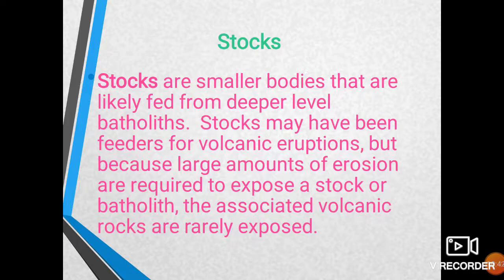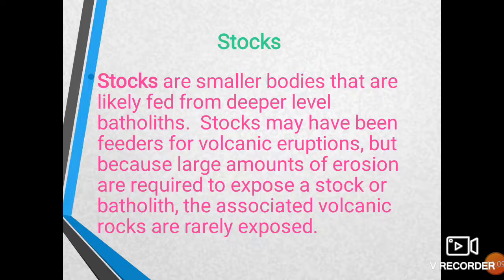This wear and tear has to be on a very large scale for the stalk to get exposed on the surface, and for the lava to come out from it. Hence, very rarely are the stalks or batholiths associated with volcanic rocks.